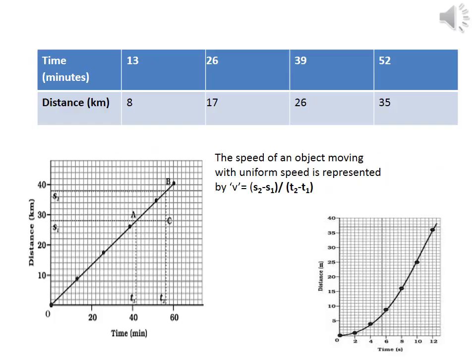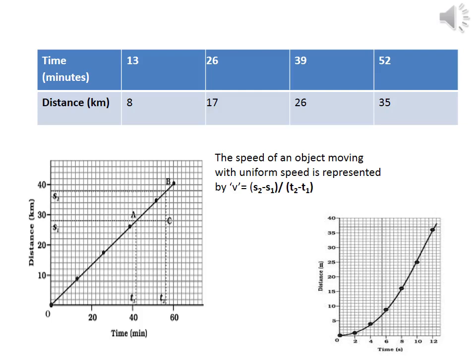We know that when an object travels equal distances in equal intervals of time, it moves with uniform speed. Here the distance traveled by the object is directly proportional to the time taken. The graph obtained is always a straight line with a slope or inclination. Look into the slide. In this figure, the second graph shows that the slope of the graph is different from the first graph. The graph is shown as a curved line. The nature of the graph shows non-linear variation of the distance traveled by the car with time.